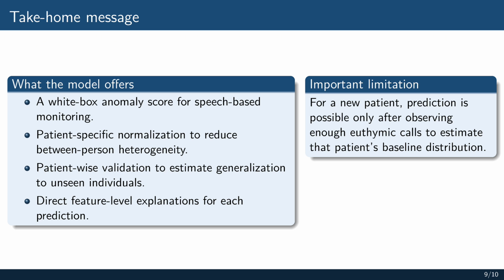Another important advantage is interpretability. Since the score is a sum of feature-level contributions, each prediction can be explained by identifying which acoustic features contributed most strongly to the deviation. The key limitation is that the model requires an euthymic baseline for each new patient. Prediction is only possible after observing enough euthymic calls to estimate that patient's reference distribution.